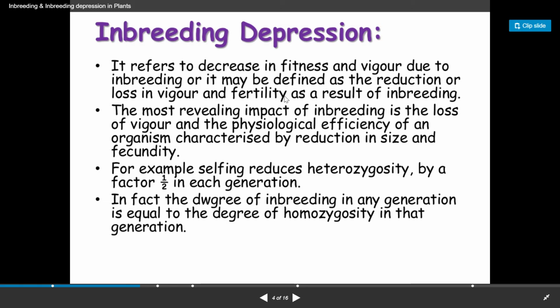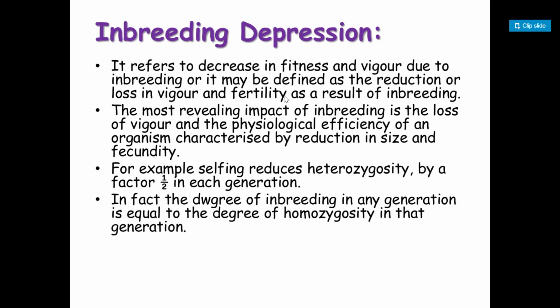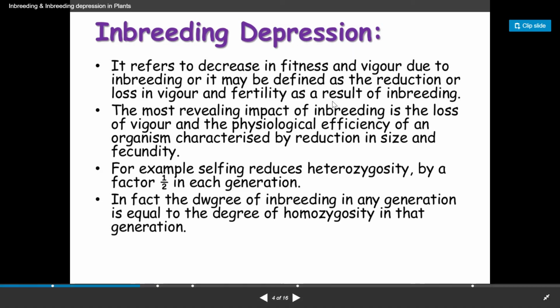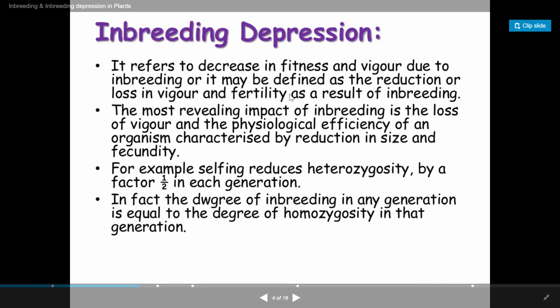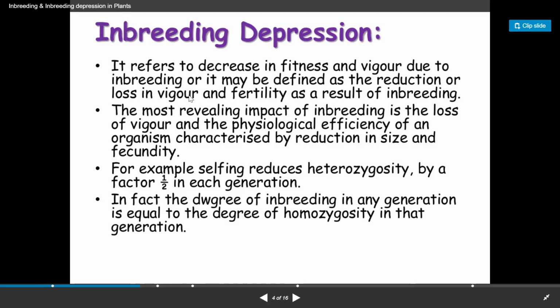This situation will come after a few generations. It's not that if we have done inbreeding, तो first generation में ही depression आ जाएगा या second generation में नहीं. The inbreeding depression will be seen after 4 to 6 or 6 to 7 generations. Then only can we see this low fertility, low vigor and low fitness, and this situation is called inbreeding depression. So the most revealing impact of inbreeding is the loss of vigor and physiological efficiency of the organism, like reduction in size and reduction in yield.